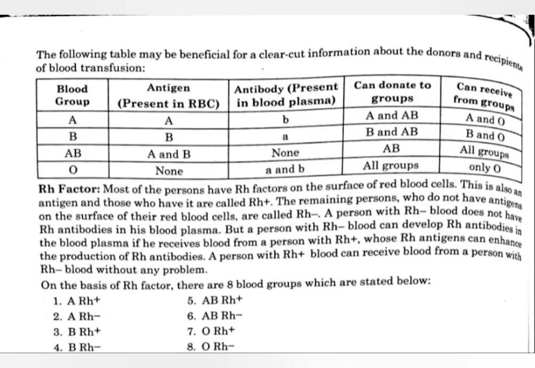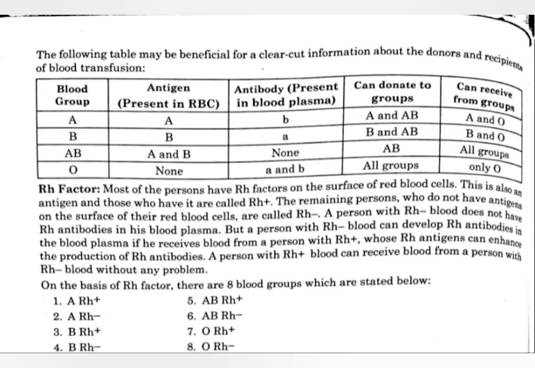And a person with Rh positive blood can receive blood from a person with Rh negative blood without any problem, because in Rh negative blood there is no antigen and no antibody present. So on the basis of Rh factor, we can divide our blood groups into 8 parts, each of 2 parts. In case of A blood group it will be A Rh positive and A Rh negative. In case of B, same like A, B Rh positive and B Rh negative, AB Rh positive, AB Rh negative, and O Rh positive and O Rh negative.